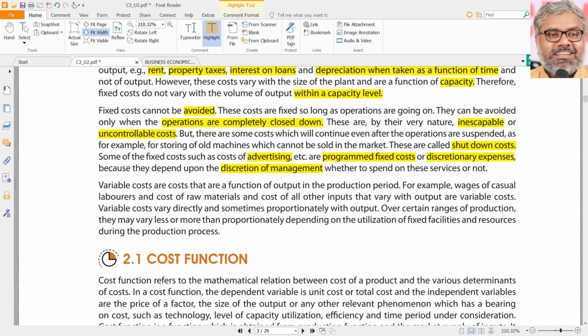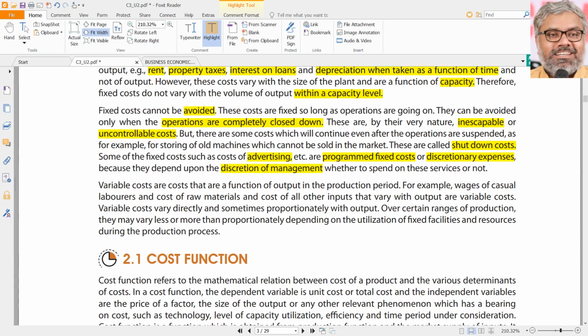Don't want to spend, they don't spend. For example, Champs, we don't spend on advertisement. That is our discretion. We don't want to spend on advertisement. There will be some other academies which want to spend on advertisement, but still they don't pay their staff. That is their discretion.